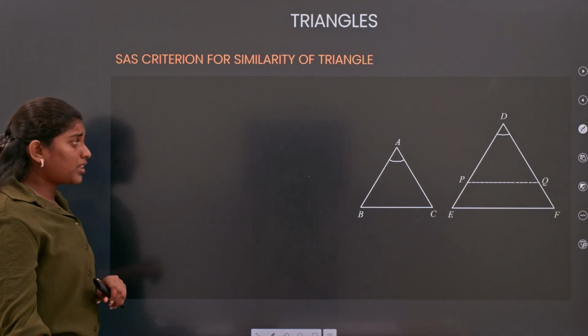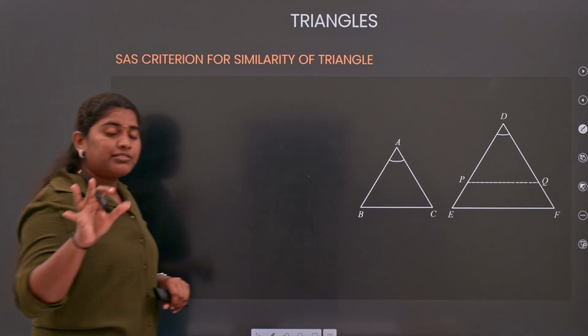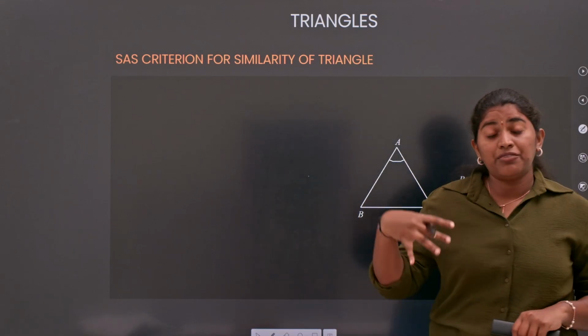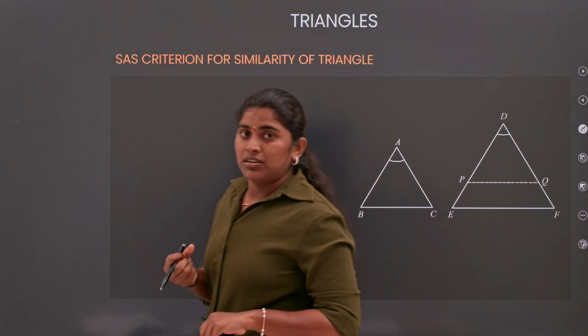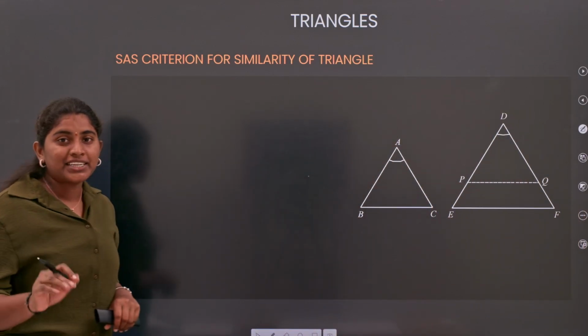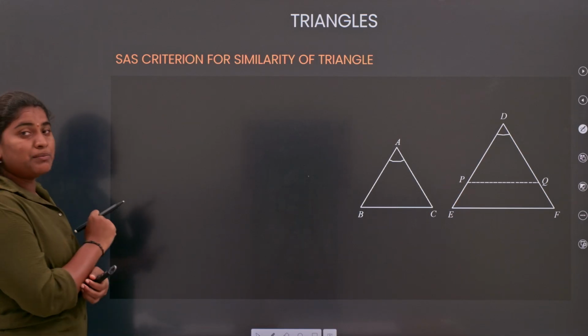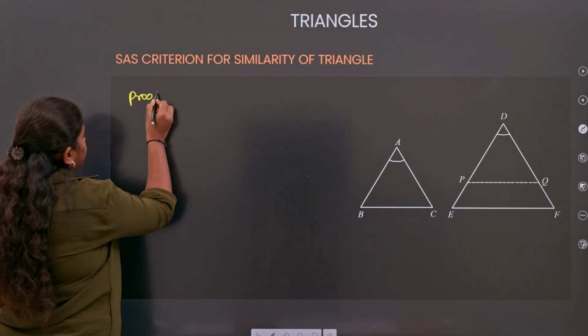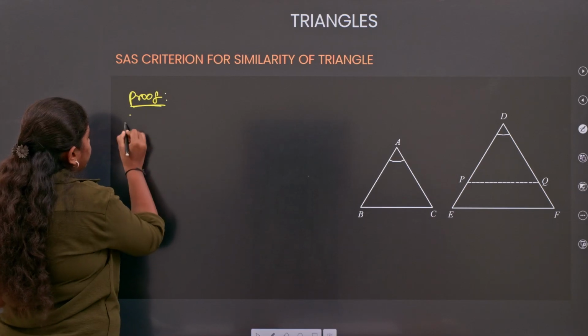Whenever you are writing a proof, first take the given conditions and the given values. You need to identify the conditions that are given, then it will be easy for you. So for the proof, I am going to take the given conditions.